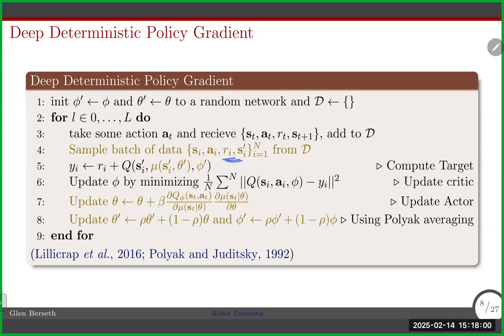This really hasn't changed much, this sample batch of data. Here, mu of A given S theta is what's going to be technically used as the policy in the environment to be able to sample data. There's a bit of a detail around that I'll get to in a few slides, but let's mostly just go over this a bit carefully and then we'll be done for the weekend.